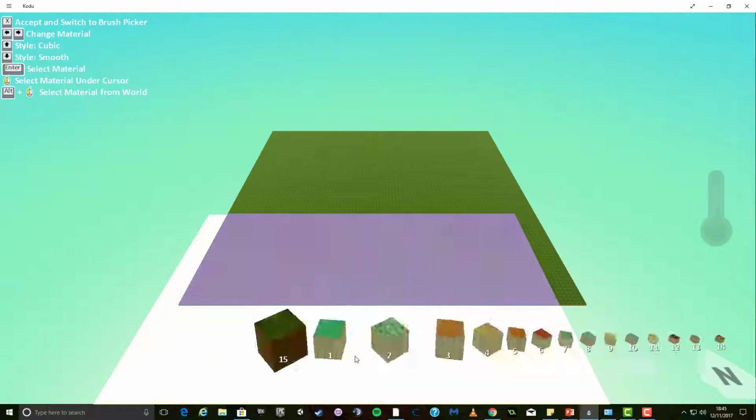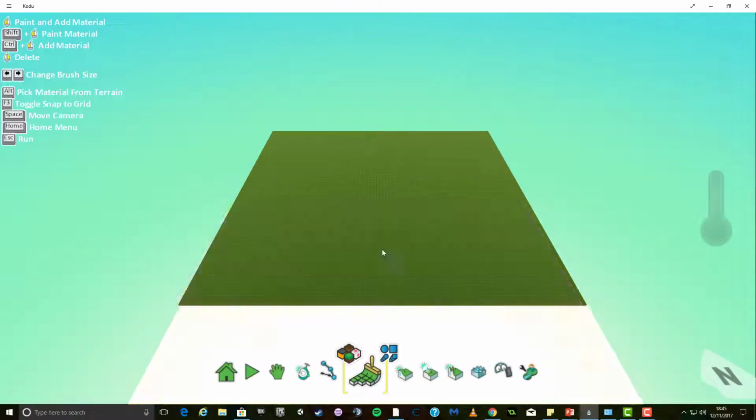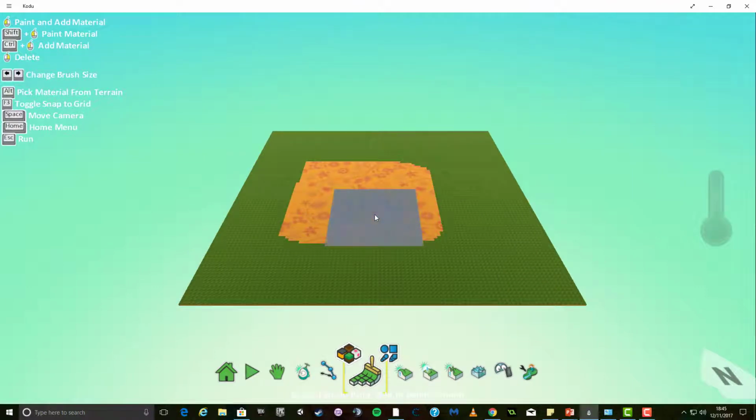the painter tool allow you to change the type of world which you are drawing. So for example, if I select this and go drawing around the world, it will change it.